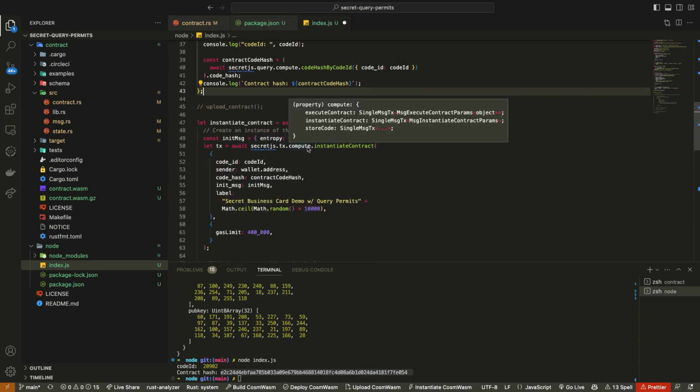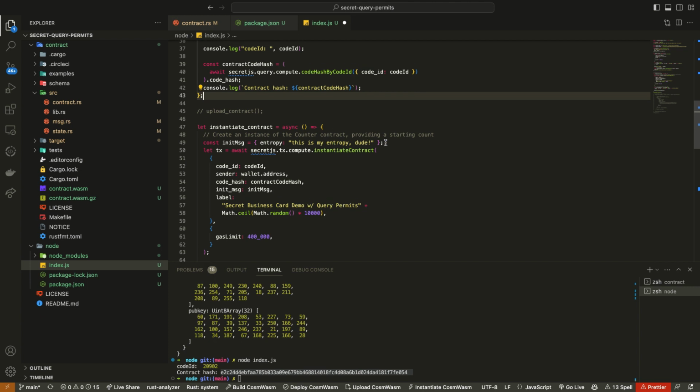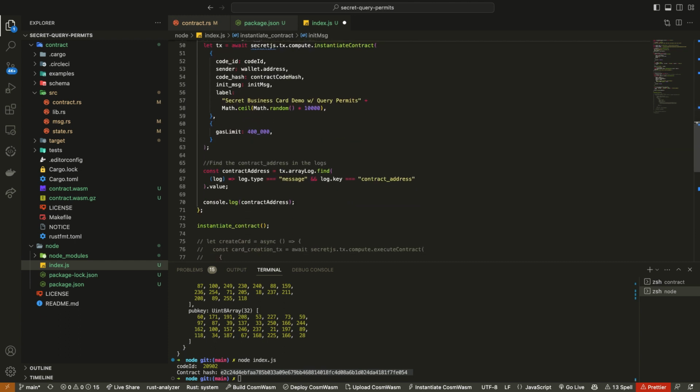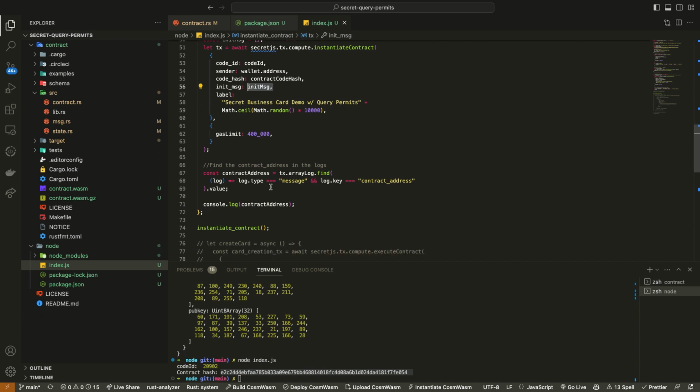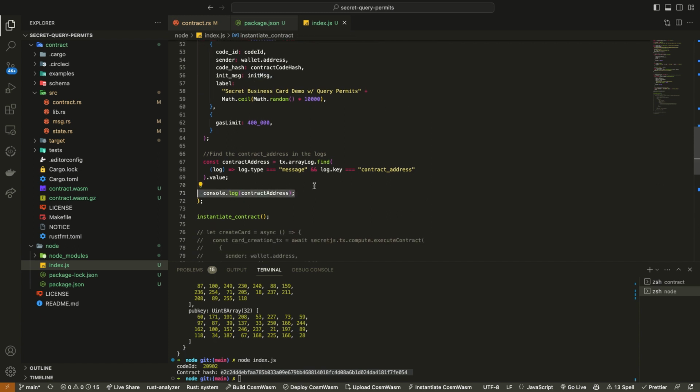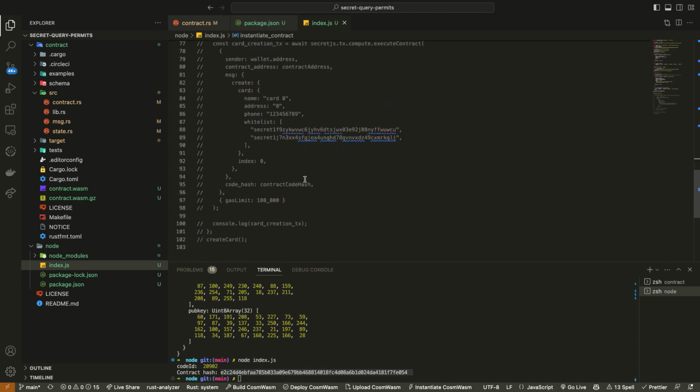Okay. So we actually don't have an init message. Or we do, I guess, but it's empty because we're not using entropy in this script. So I think I've got to go like this. And all this is doing is just saying we're instantiating it with the code ID, my wallet address, the code hash, my instantiation message, and a label. And then if this is successful, it's going to return to us a contract address. So let's try that.